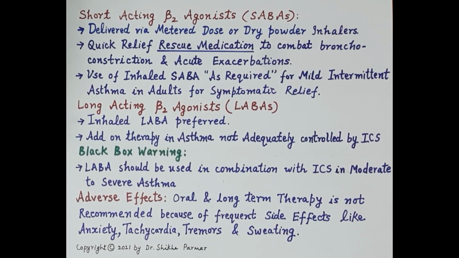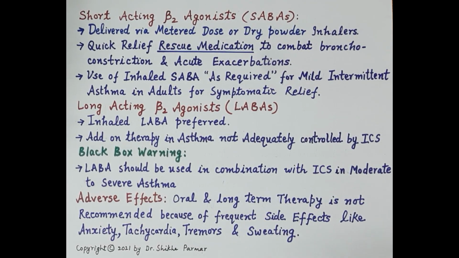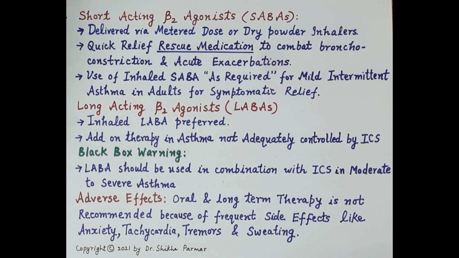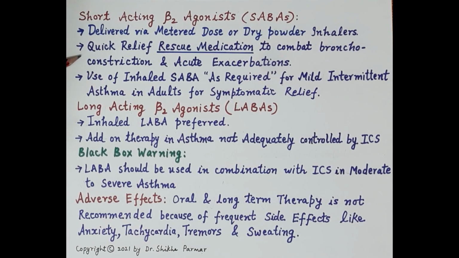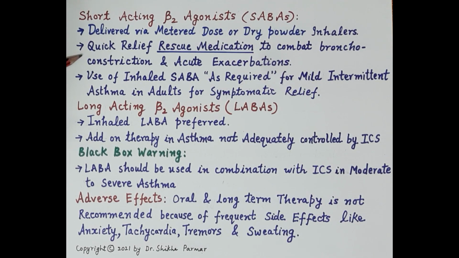Now let's talk about some very important characteristic features of short-acting beta-2 agonists. As discussed earlier, salbutamol and terbutaline are inhaled and delivered by pressurized metered dose or dry powder inhalers. Since these drugs induce bronchodilation within 5 minutes, they provide quick symptomatic relief in asthma, and therefore they are referred to as a rescue medication that controls bronchoconstriction.